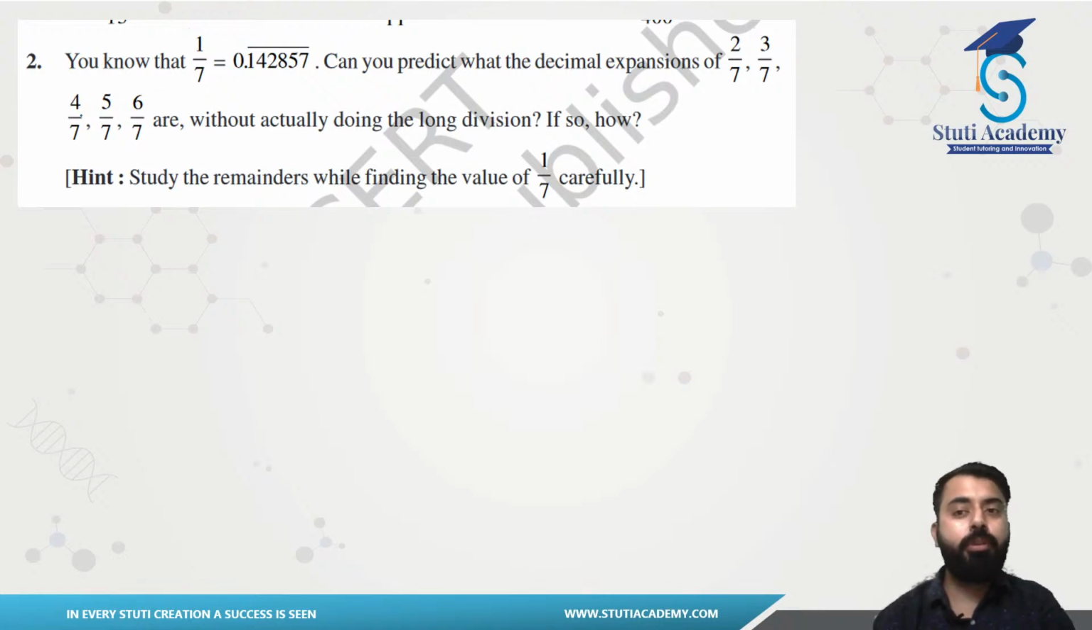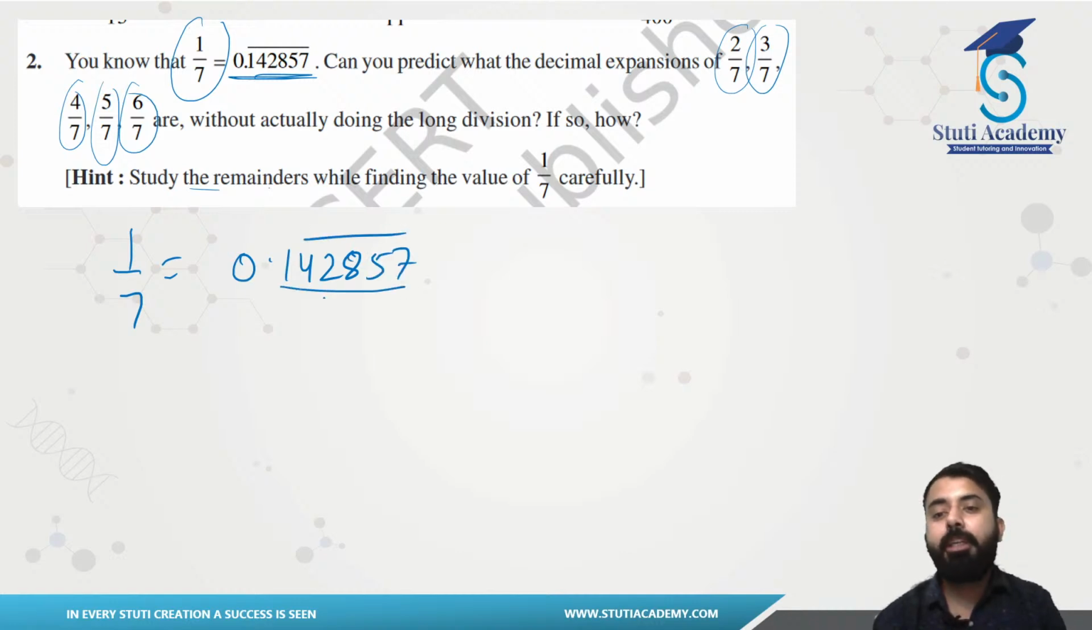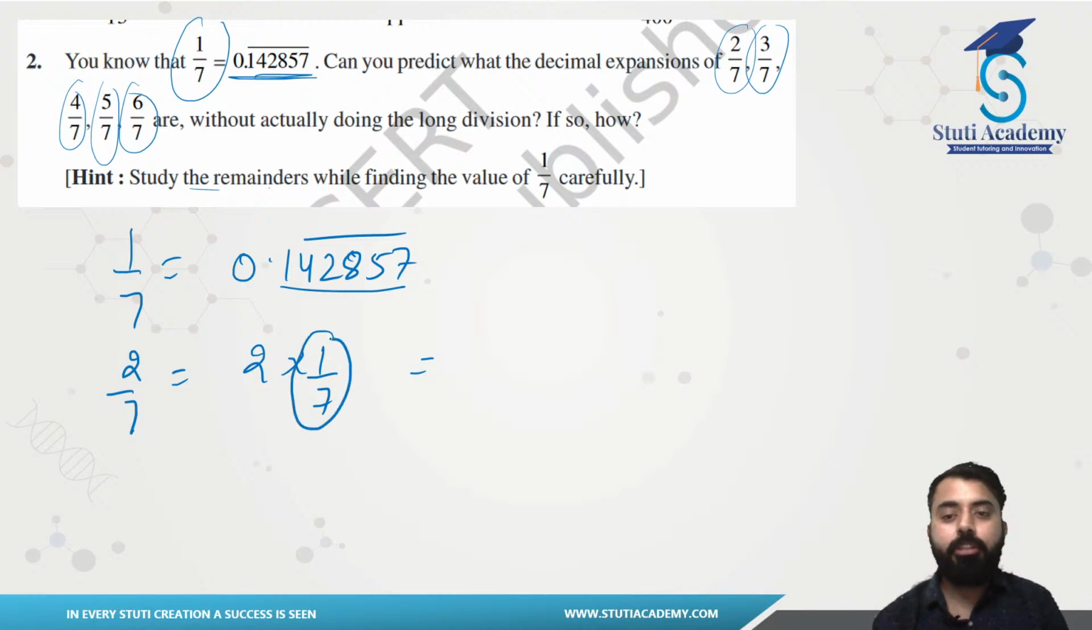So in this, you have that 1 by 7 has this expansion. Can you predict the decimal expansion of 2 by 7, 3 by 7, 4 by 7, 5 by 7, 6 by 7? Now hint is also there, but this is very easy. You guys see 1 by 7 is 0.142857 bar. That means all these 6 digits are repeating. If you want to find out the value of 2 by 7, can you write it like this? 2 into 1 by 7. So whatever the decimal expansion of 1 by 7 is, just multiply that with 2. So it will be what?